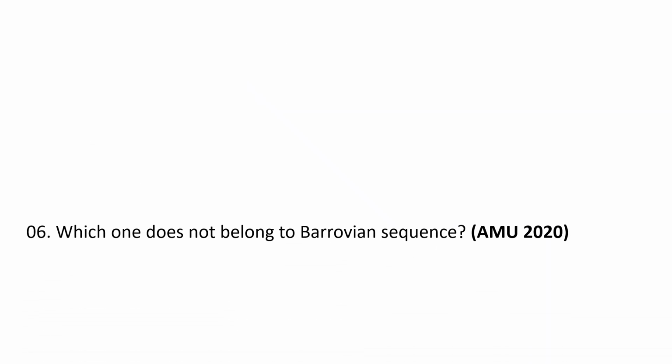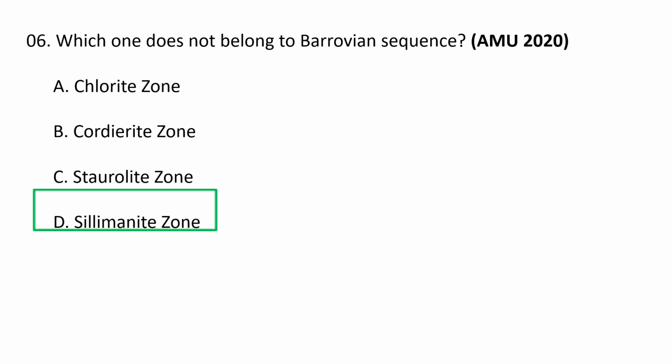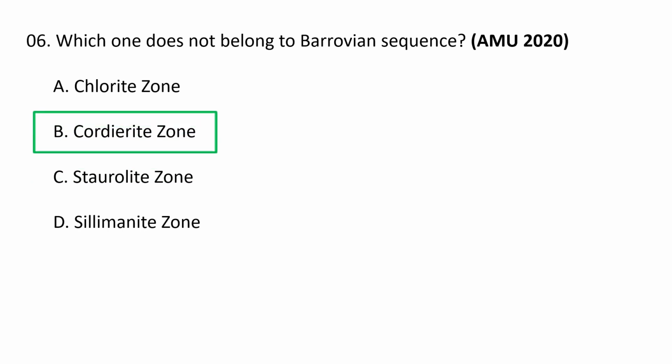Next question. Which one does not belong to Barrovian sequence? A. Chlorite zone, B. Cordierite zone, C. Staurolite zone and D. Sillimanite zone. The correct option goes as B. Cordierite zone. A cordierite zone generally does not belong to the Barrovian sequence of metamorphism because it forms under low pressure conditions, while the Barrovian sequence is defined by higher pressure minerals such as kyanite. Cordierite along with andalusite are characteristic minerals of the lower pressure Buchan metamorphic facies series, which contrasts with the higher pressure kyanite bearing facies of the Barrovian sequence. So cordierite zone does not belong to Barrovian sequence.